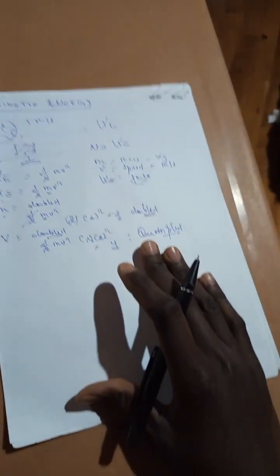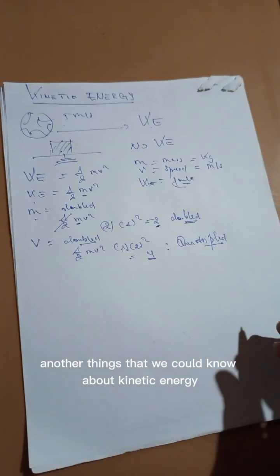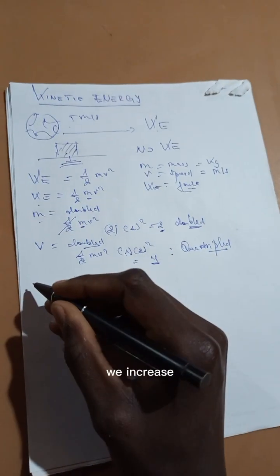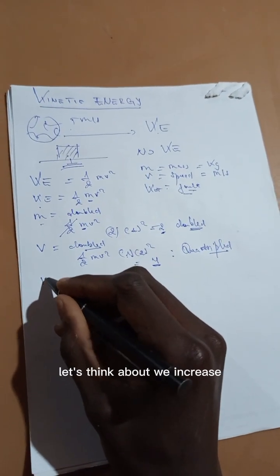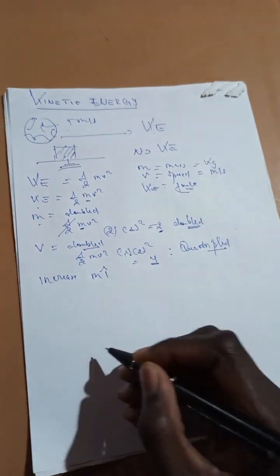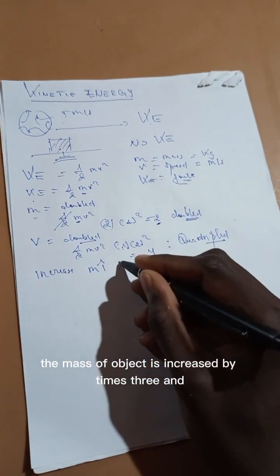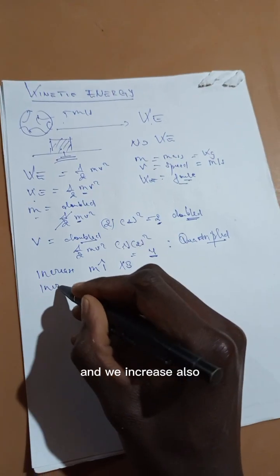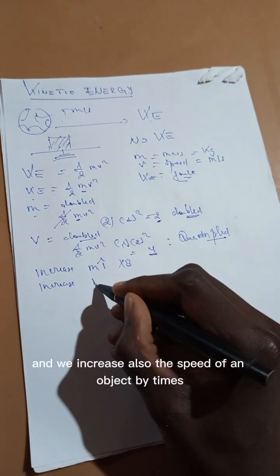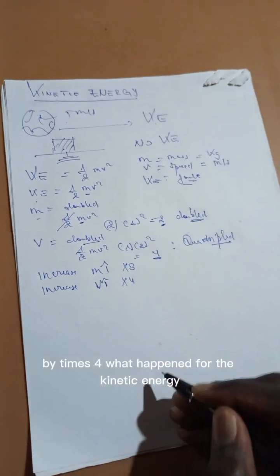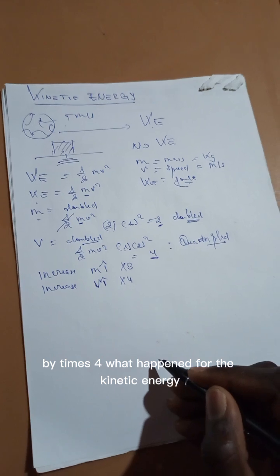Another thing that we could know about kinetic energy: let's think about what happens if the mass of an object is increased by times 3, and we also increase the speed of the object by times 4. What happens to the kinetic energy?